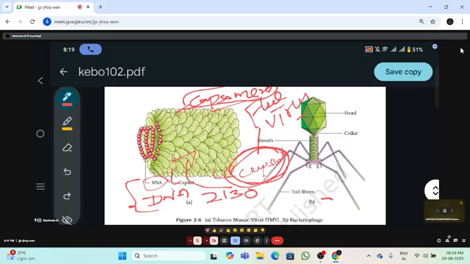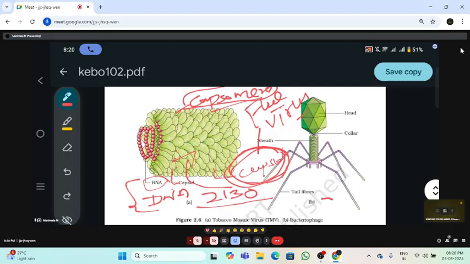What is the count of capsomeres present in the TMV? 2130. 2130 capsomeres are present in the TMV virus. Okay. And what is the role?